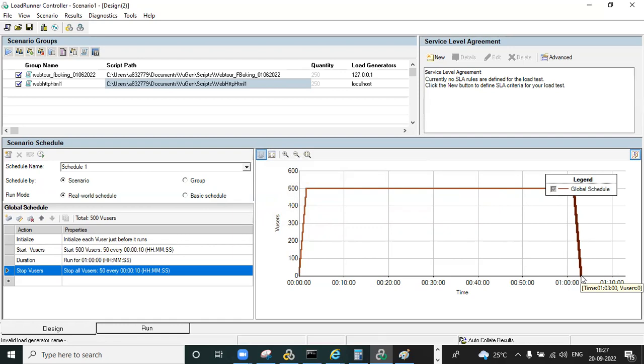So if anyone asks how to design the scenario, you need to design it like this. We executed with 500 users, and every 50 users come in every 10 seconds. Total ramp up happens in 1 minute 30 seconds. After that the duration executes for 1 hour, and ramp down also happens in the same 1 minute 30 seconds. Total test will execute for 1 hour 3 minutes. So is this part clear, everyone?